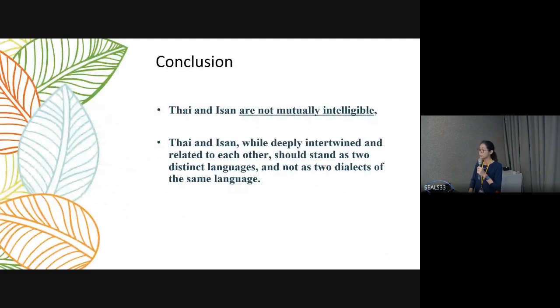So for our conclusion, Kamil and I conclude that Thai and Isan are not mutually intelligible. Thai and Isan, while deeply intertwined and related to each other, should stand as two distinct languages and not as two dialects of the same language. This is in view of mutual intelligibility.